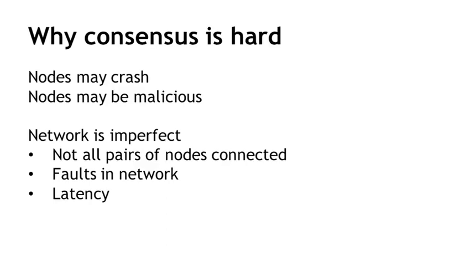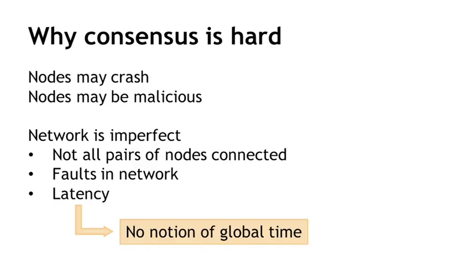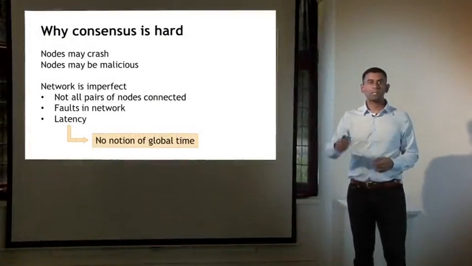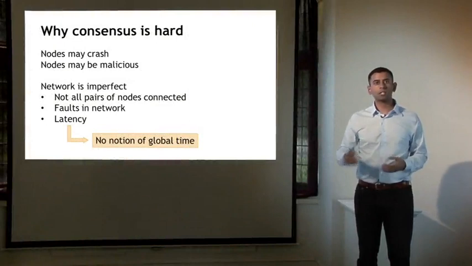And one particular consequence of this high latency is that there is no notion of global time. What does this mean and why is this important? It means that not all nodes can agree to a common ordering of events simply based on observing timestamps. It just doesn't work like that.